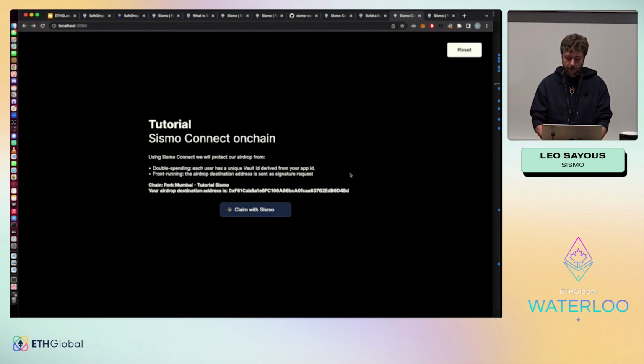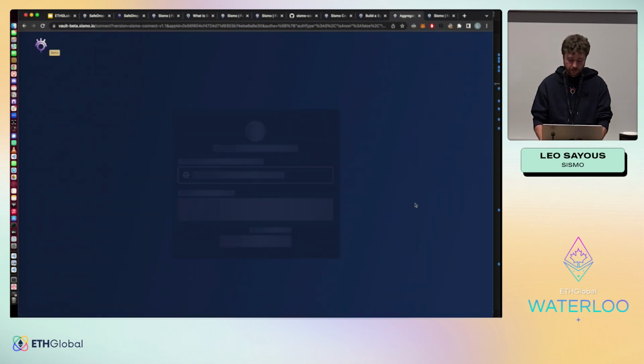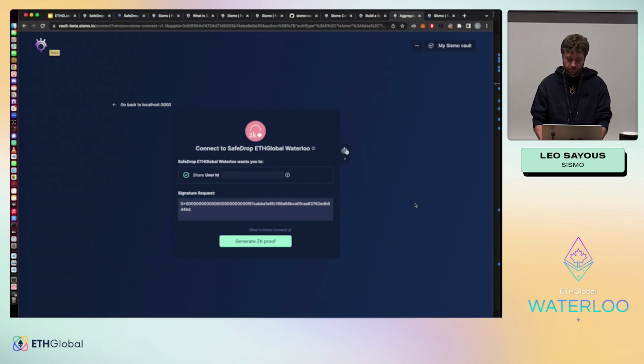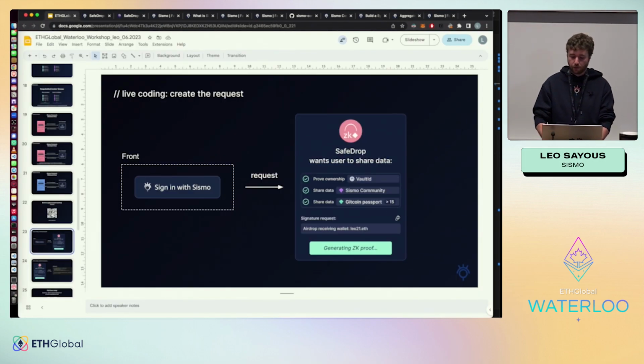to our repository, to our page, doing claim with Sismo. And now we see that we have connect to SafeDrop Global Waterloo. So let's go back here for what we want. We want to prove ownership of a Vault ID, share data from Sismo community, and Gitcoin Passport more than 15. So what is exactly this Vault ID?